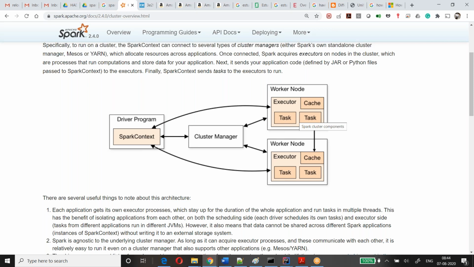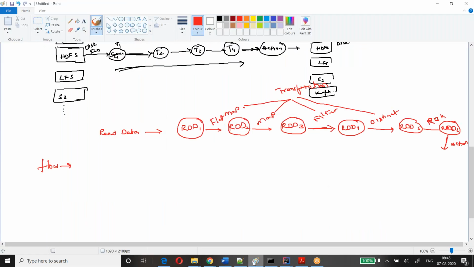You got it? What I'm trying to say? Let me draw that one. Today I'll be explaining the complete Spark flow. Try to remember, and if required, do a recap also. This flow is really important. Once you understand how it works, it's quite easy.